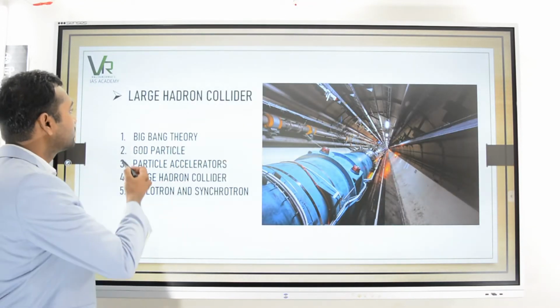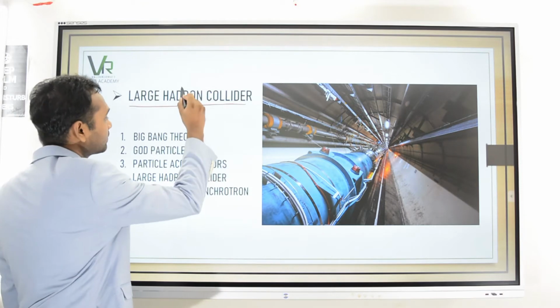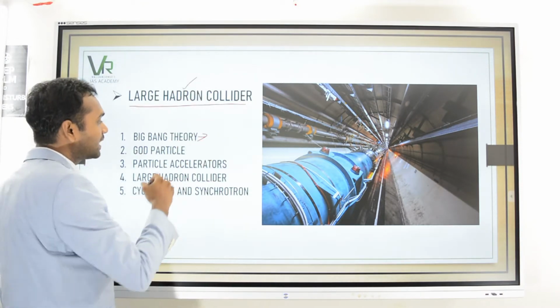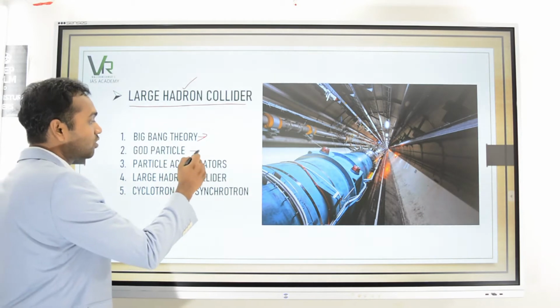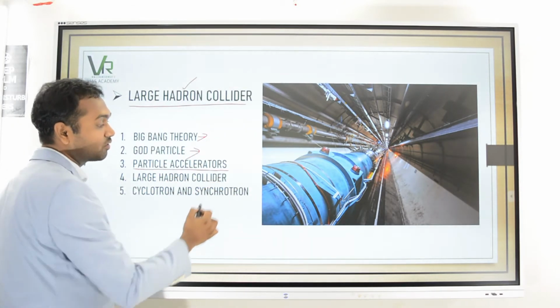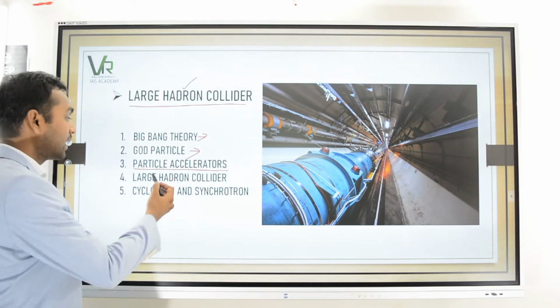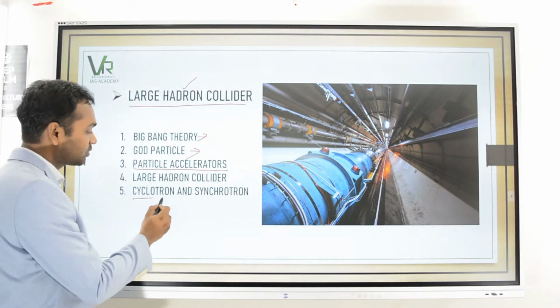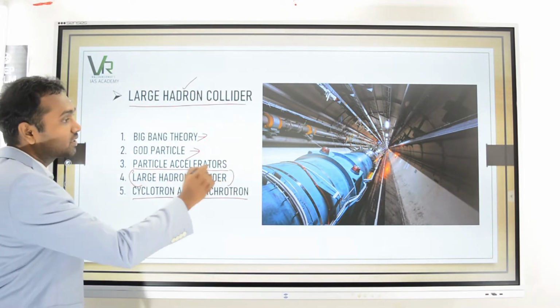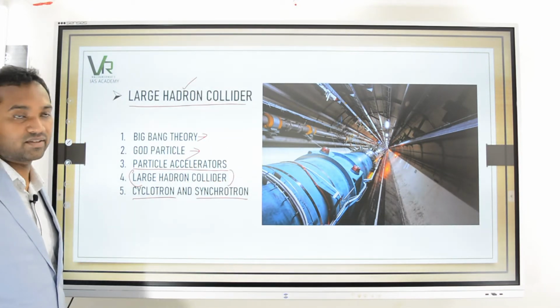Then also we are going to discuss the Large Hadron Collider. To understand that, we are going to deal with the Big Bang theory, followed by what this God particle, that is the Higgs boson particle, is, then different types of particle accelerators, and in this itself we are going to discuss the cyclotron and synchrotron, and the particular interest here is the Large Hadron Collider itself.